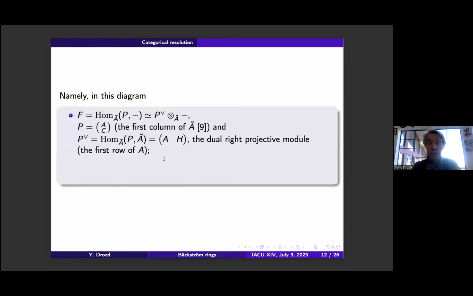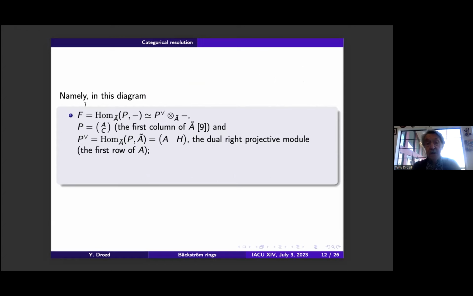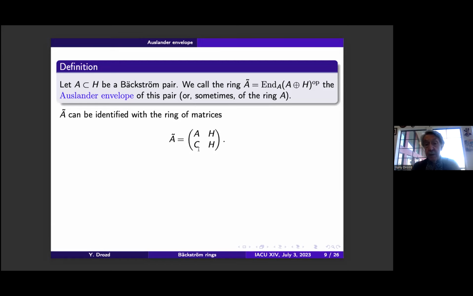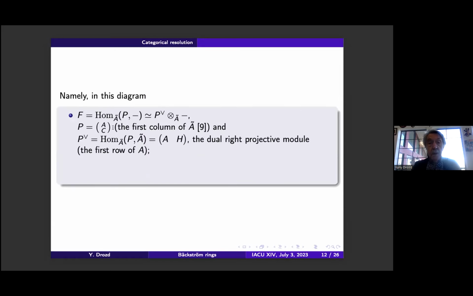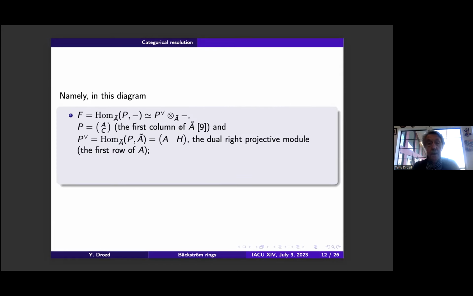Namely, in this diagram, this functor F is just Hom from P, where P is the first column of this projective module, the first column. P check is its dual right projective module. That's the first row. H. F star is the left adjoint, given by this tensor product. And this one is the right adjoint, given by Hom.